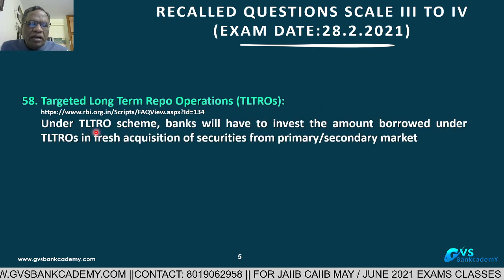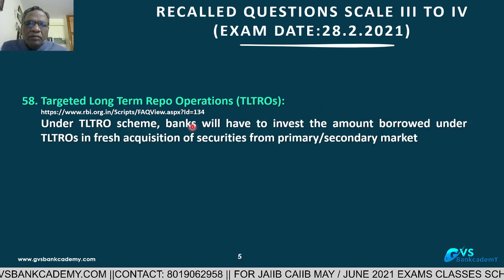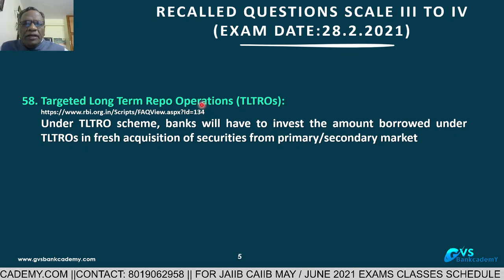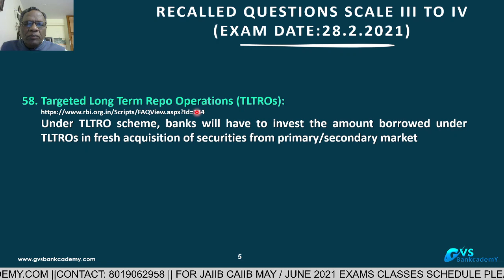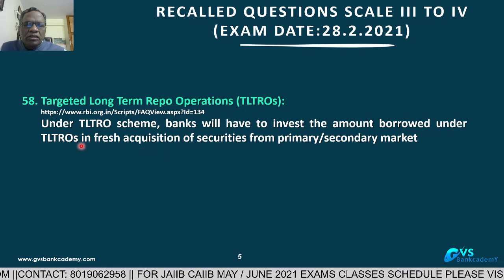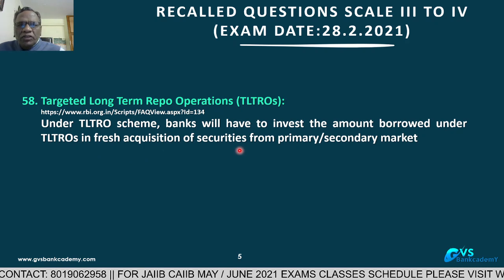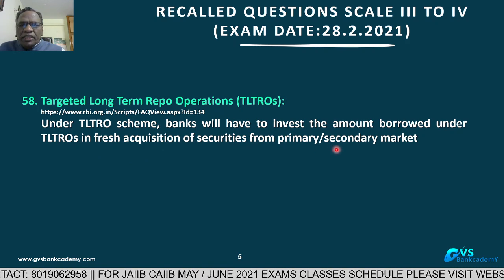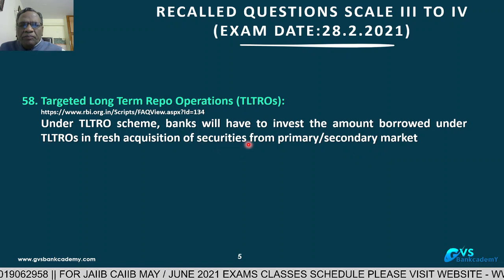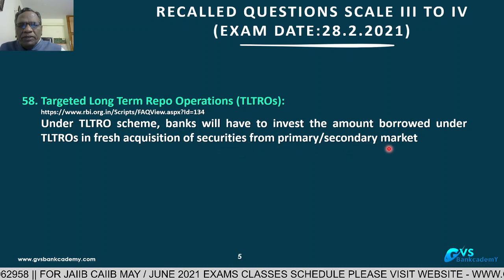Under this scheme, banks have to invest the amount borrowed from RBI in fresh acquisition of securities from the primary and secondary market, securities issued by non-banking financial companies and microfinance companies.